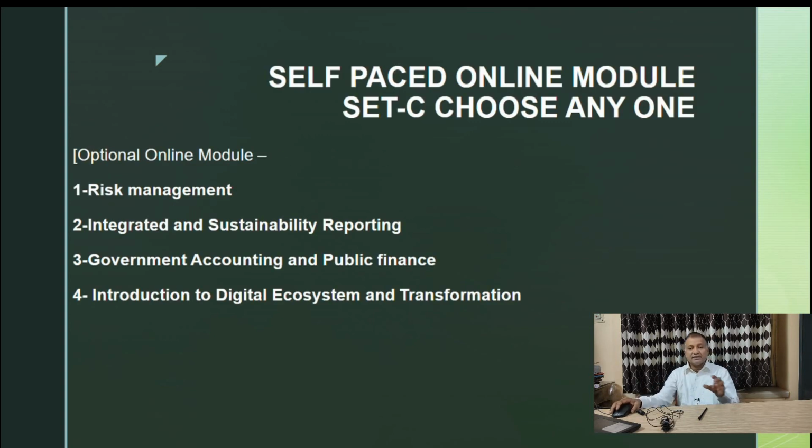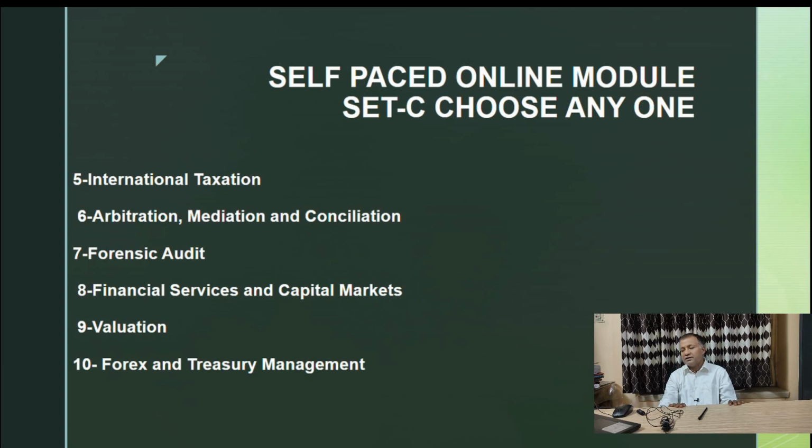But in set C and set D, there are options. Let us come to your set C. In set C there are risk management, integrated sustainability reporting, government accounting and digital ecosystem transformation, like this. There are 10 options.